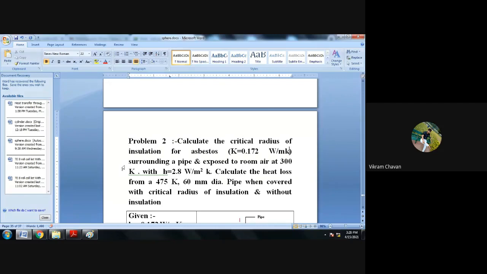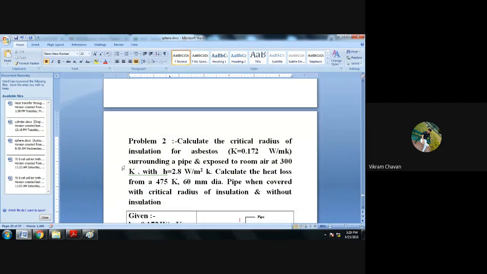Means what? Heat transfer coefficient. With h is equal to 2.8 watt per meter square Kelvin. Full stop. Calculate the heat loss.